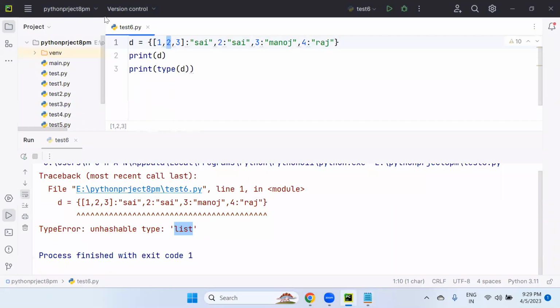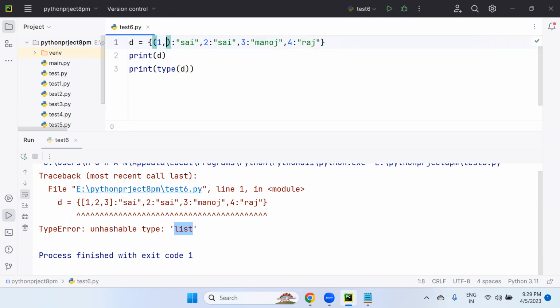So we cannot place the mutable object in the position of an immutable key. That is the problem. Dictionary keys are immutable, we cannot change them. But if we keep a list, the list is mutable, so that will allow changes, but keys cannot be changed in a dictionary.